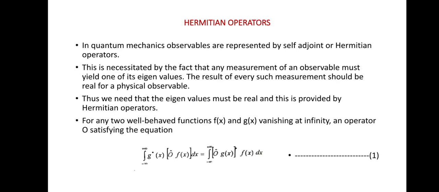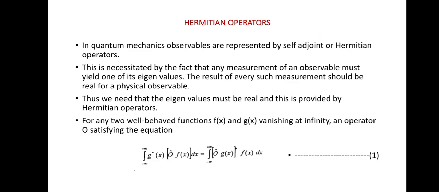Hermitian operators. In quantum mechanics, observables are represented by self-adjoint or Hermitian operators. This is necessitated by the fact that any measurement of an observable must yield one of its eigenvalues. The result of every such measurement should be real for a physical observable. Thus, we need the eigenvalues to be real, and this is provided by Hermitian operators, which means in quantum mechanics we are representing certain observables in the form of self-adjoint or Hermitian operators.